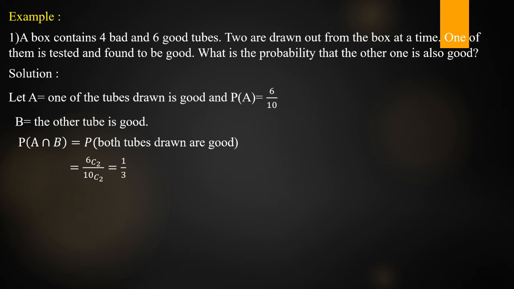Next, we have to apply the conditional probability. What is the conditional probability? Now here we have to find the conditional probability, P of B given A or P of A given B.